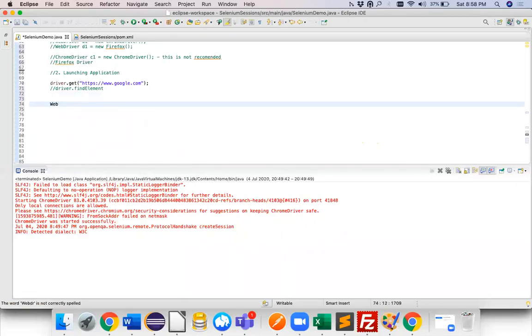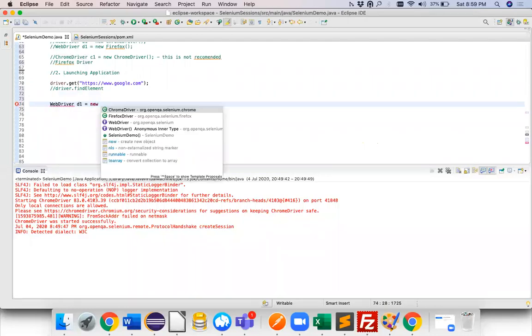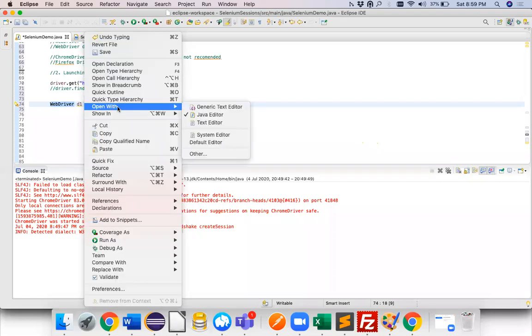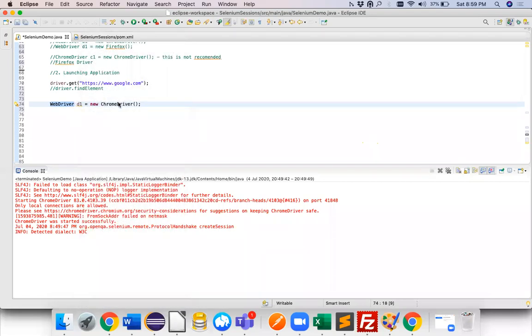Let's say WebDriver d1 is equal to new ChromeDriver. This is what we are using, right? This was the line. Is ChromeDriver implementing WebDriver? Or is it compulsory for the right-hand side class to implement the interface?